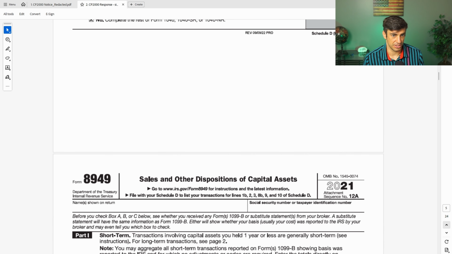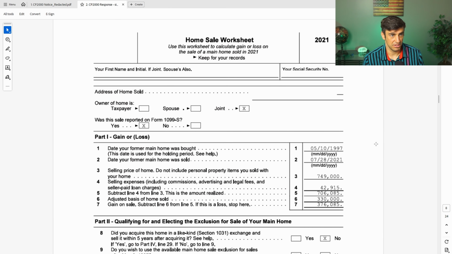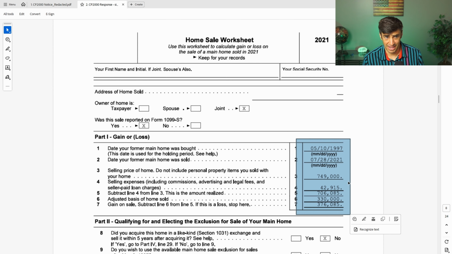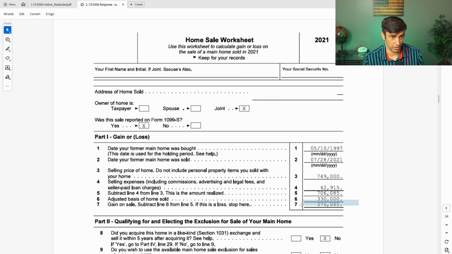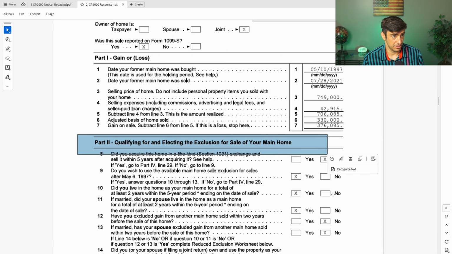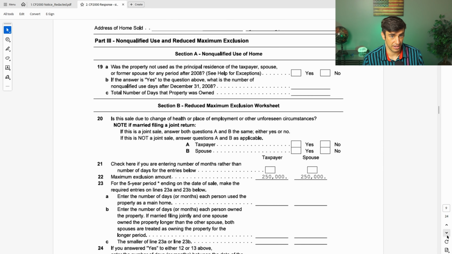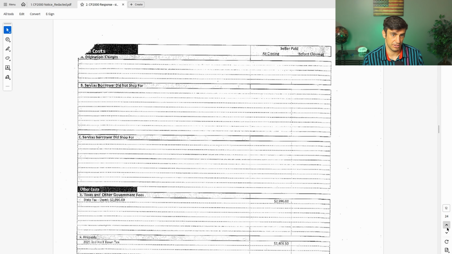Then we should see the 8949 down here, again reporting all that, and then the home sale worksheet, reporting when we bought it, when we sold it, the sales price, how much we paid in commissions, how much we bought the home for, and what our gain is. But then, hey, we qualify for the primary homeowners exclusion of the $500,000. And then, like I said, here's the closing statement, which also tells that stuff.